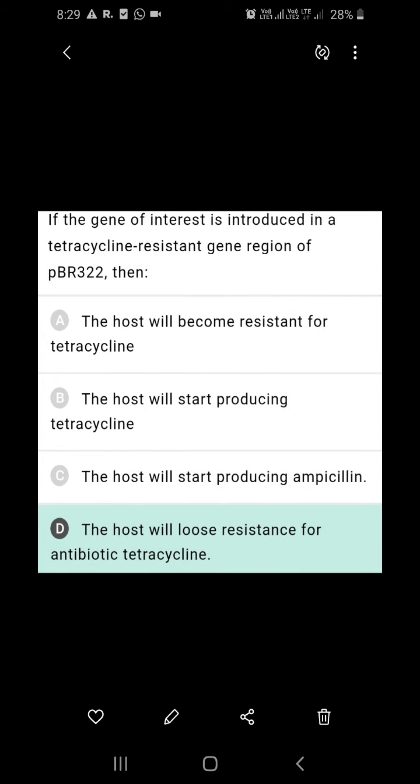Coming to the next question, if the gene of interest is introduced in a tetracycline resistant gene region of pBR322, then, so here 4 options are given. The host will become resistant for tetracycline. No, when we introduce our gene of interest in the tetracycline resistant gene, the sequence will be interrupted, so it will not be expressed. So here it is a wrong answer.